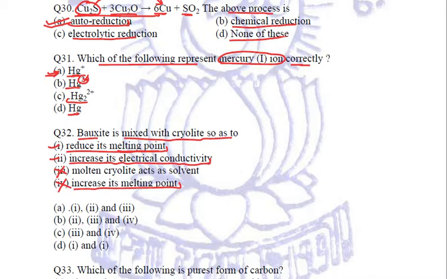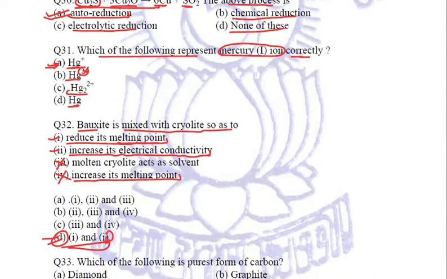Along with cryolite, fluorspar is also added, and they both help in the easy extraction of aluminium. So the right options are 1 and 2, and this 1 and 2 D part is the correct answer. Bauxite and cryolite are mixed because it reduces its melting point and increases its electrical conductivity.